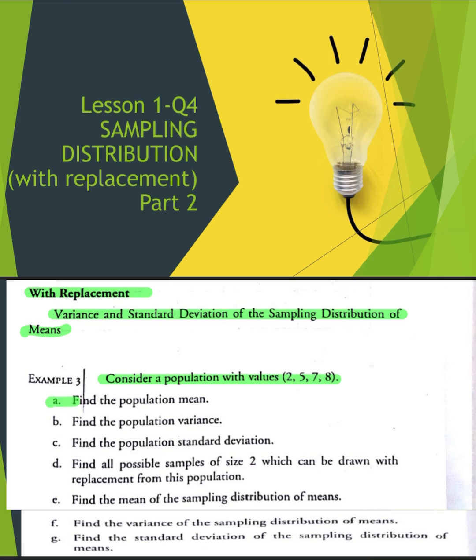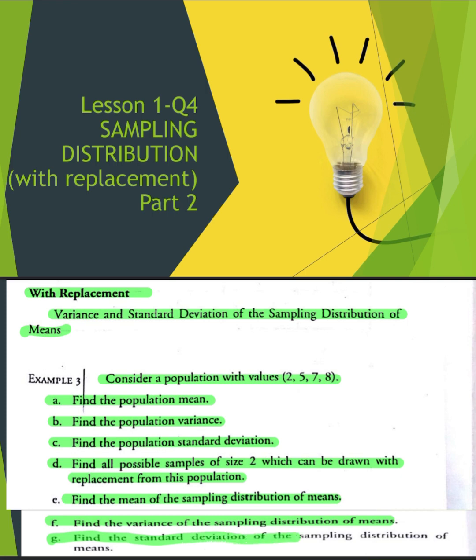Question A. Find the population mean. B. Find the population variance. C. Find the population standard deviation. D. Find all possible samples of size 2 which can be drawn with replacement from this population. E. Find the mean of the sampling distribution of means. F. Find the variance of the sampling distribution of means. And G. Find the standard deviation of the sampling distribution of means.